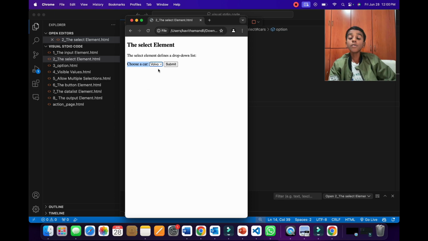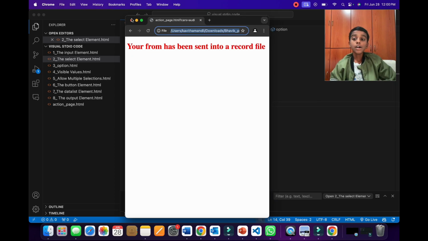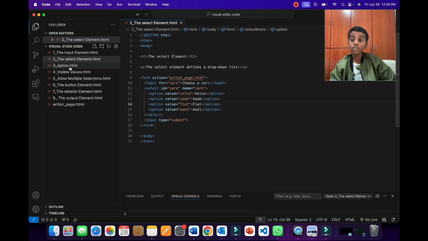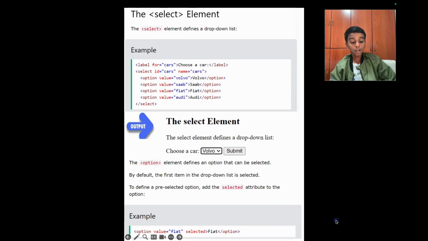Since Volvo is the first one, Volvo will be selected. So I'll select Audi. Now let's submit this. As you can see here our action file came. Now here we have a header 1 saying your form has been sent into a record file. Now let's close this and go to the PowerPoint presentation to learn more.